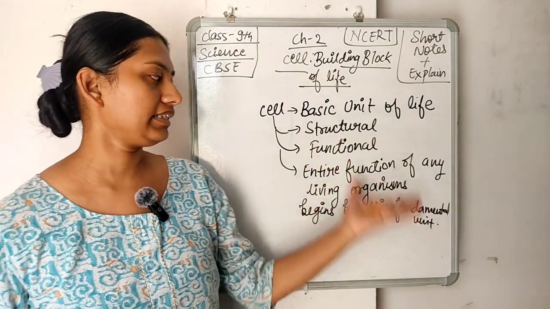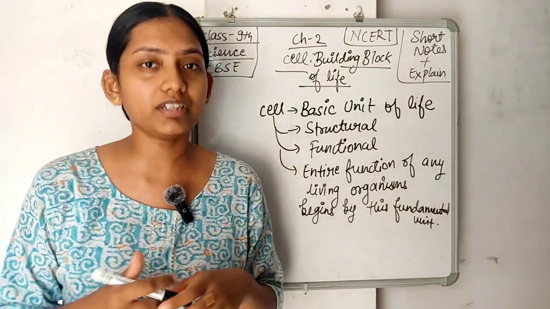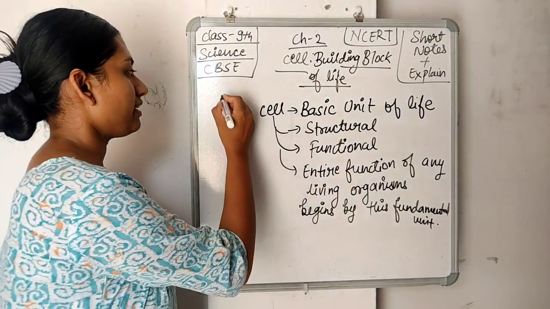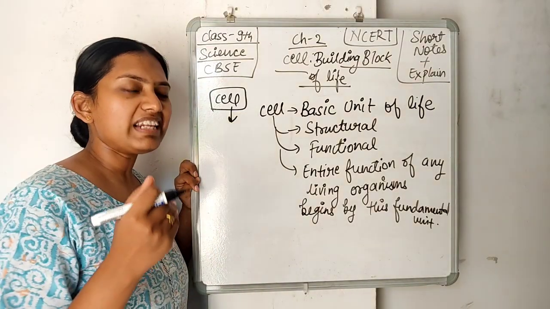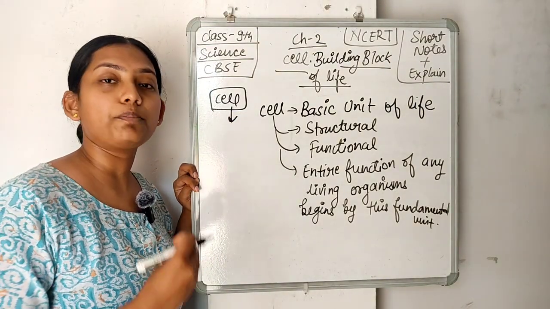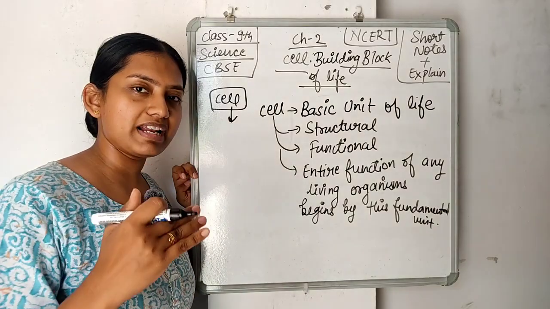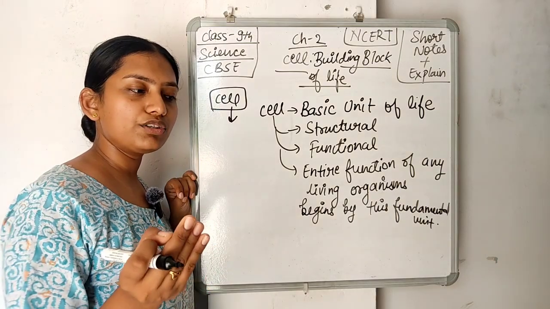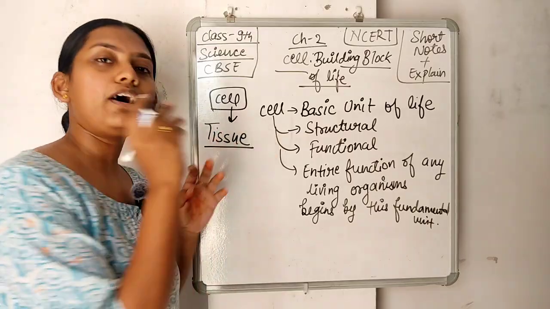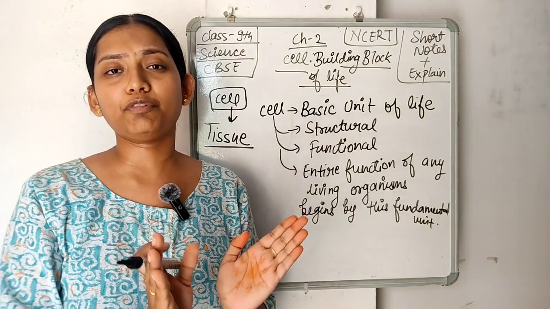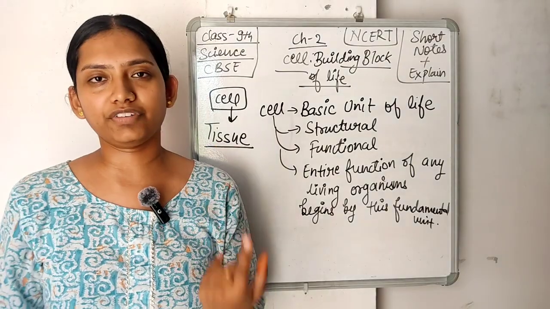So now this is the cell, the very basic thing. So how do cells combine together and do some work? First of all, the very basic unit is the cell, as I've already told. When a group of cells comes together and decides to do a particular function for all the time of my life, that structure is known as a tissue. A group of particular cells that combine together and specialize to do a particular work will be called a tissue.